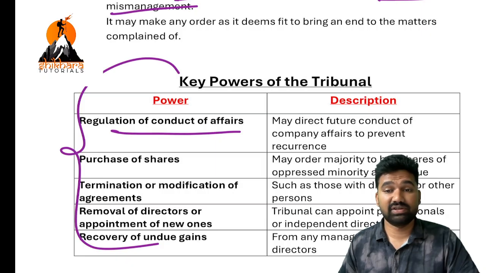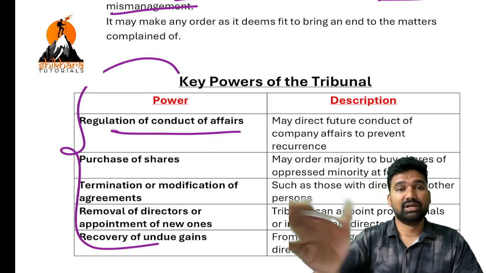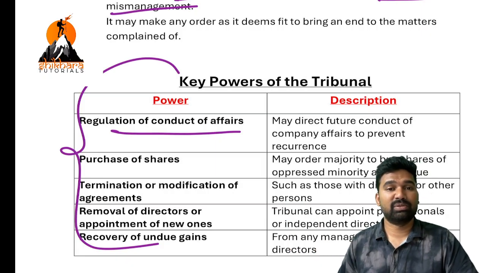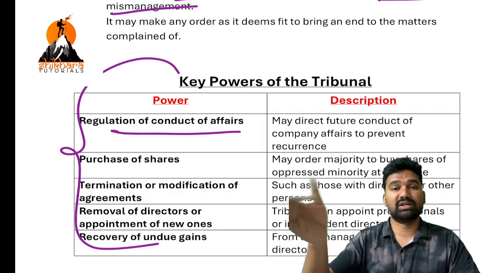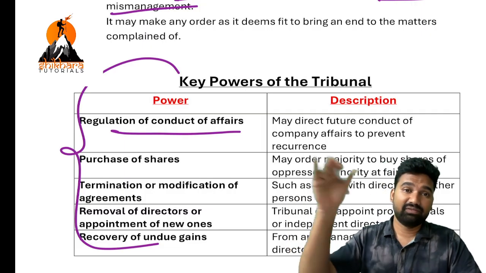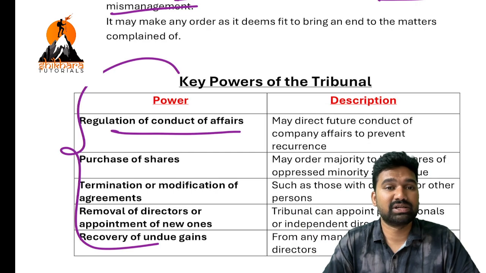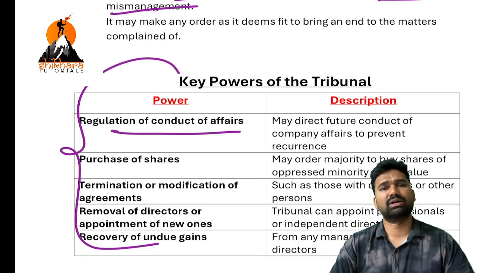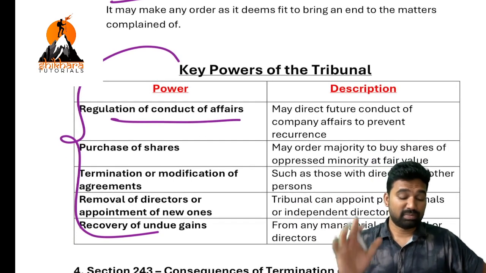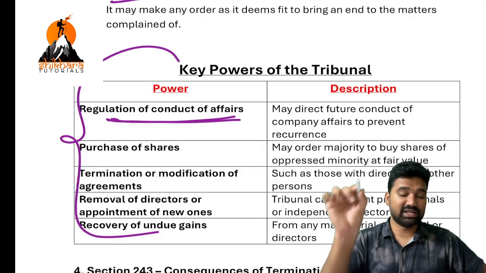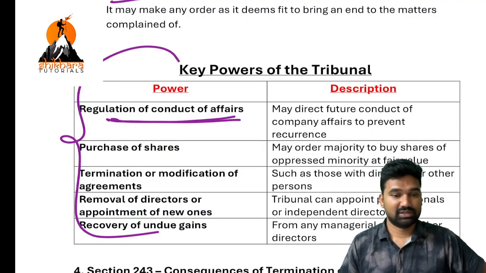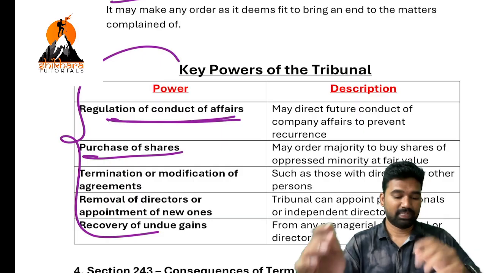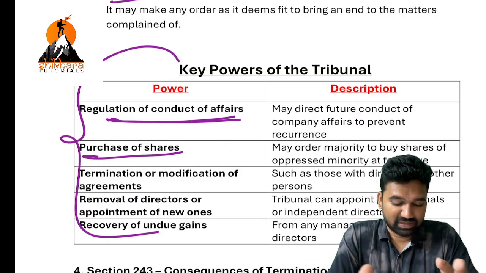If NCLT is of the feeling that those contracts are causing prejudice to the public interest, or that contracts are in a way detrimental to the company's interest, NCLT can get involved in that process. So the powers are, first of all, NCLT can regulate the conduct. Second one, NCLT has the power to order purchase of shares.